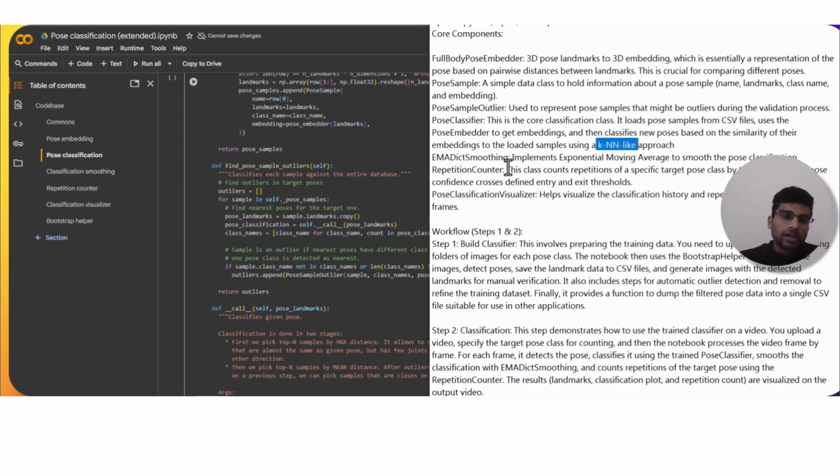Now, basically, we need to smoothen the motions as well. It implements exponential moving average to smoothen the pose classification, and a repetition counter as well. In the repetition counter, we defined two threshold values. Not every push-up is the same, you might have heard about half push-ups or complete push-ups. So we have defined two thresholds. Once the user crosses the higher threshold, the push-up count actually starts. And when the user approaches the lower threshold value, the count ends and the count is incremented by 1.